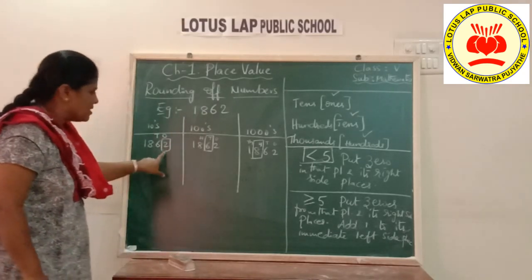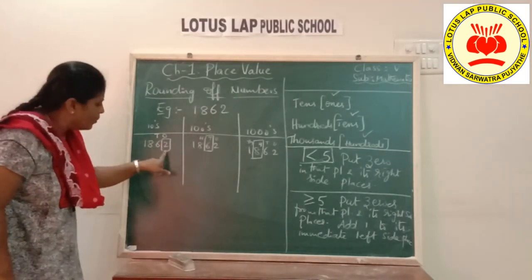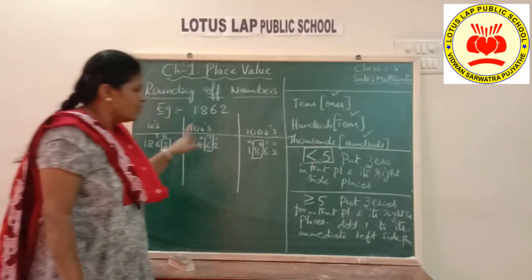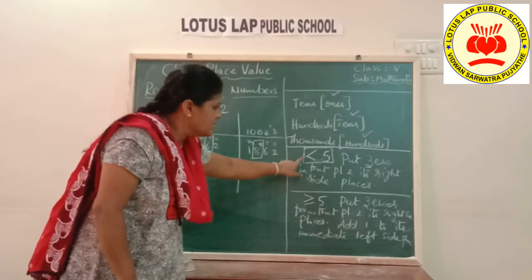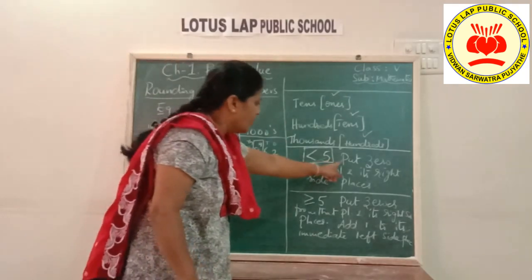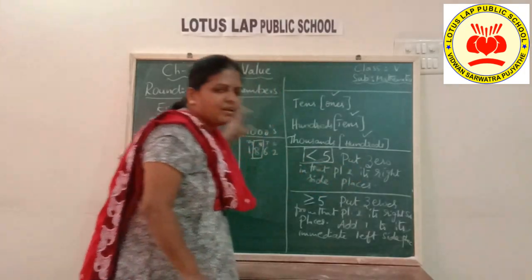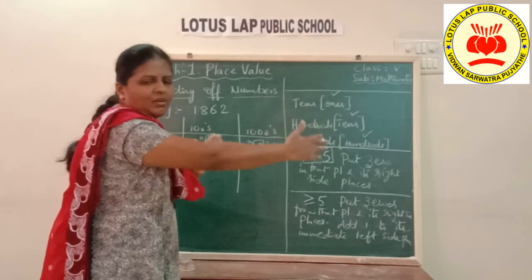Now let us see first for tens. What is the digit in ones place? It is 2. Now 2 comes under which condition? Is it less than 5 or more than 5? It is less than 5. So if it is less than 5, what we have to do? You need to only put 0 in that particular place and whatever places are to the right side of that.